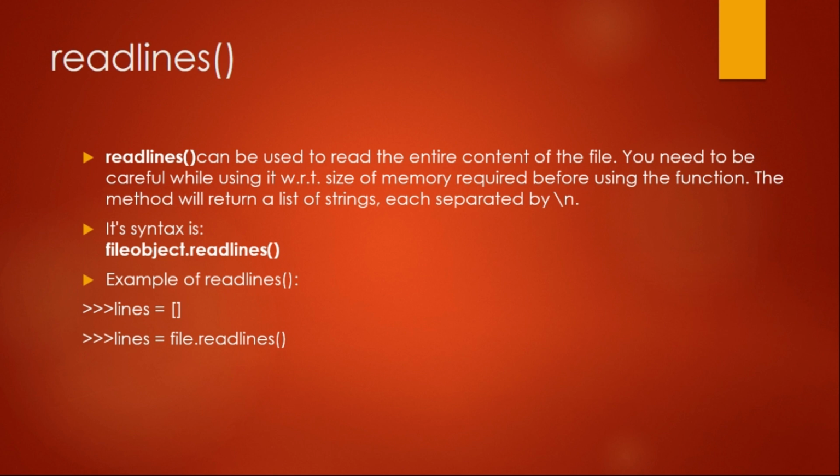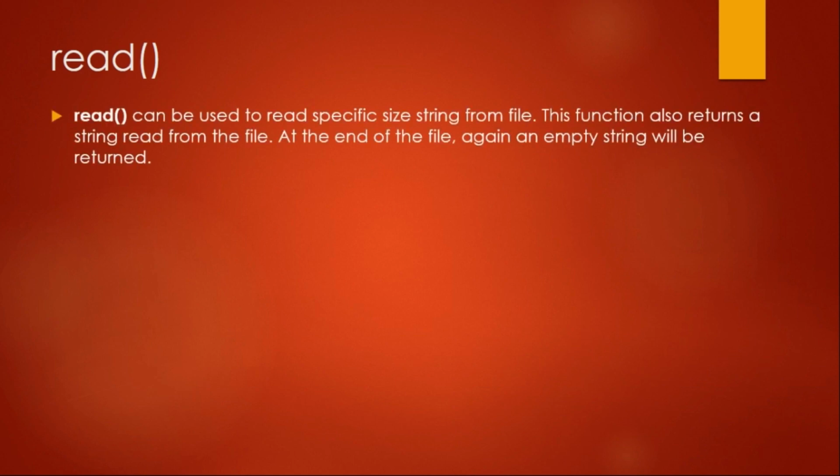This is called the read method. This read method can be used to read a specific size string from the file. That means whatever parameter we provide in the parenthesis of the read function, that many bytes will be read from the file.